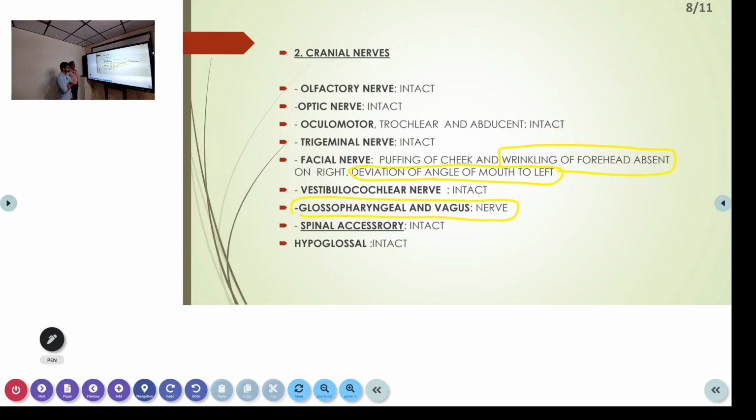But in the emergency room, glossopharyngeal and vagus nerves are very important, because if the patient is having difficulty in swallowing and regurgitation, there is a high chance of aspiration and aspiration pneumonia. So in that type of patient, we have to put a Ryle's tube. I am not saying the rest are not important, but in the emergency room this is the most important nerve, and for MBBS examination, facial nerve is the most important exam.